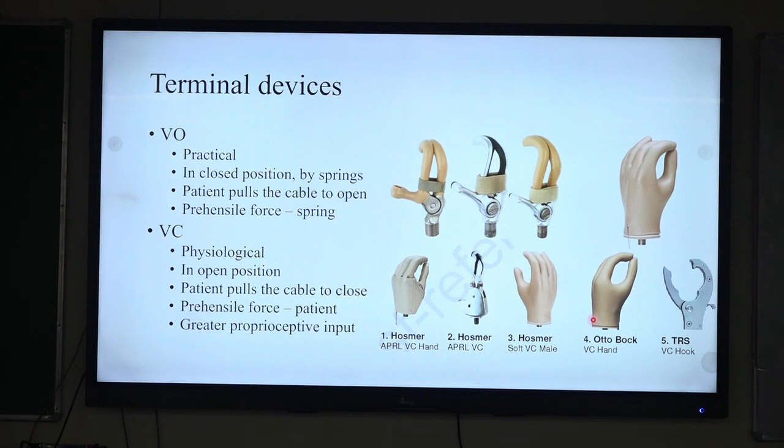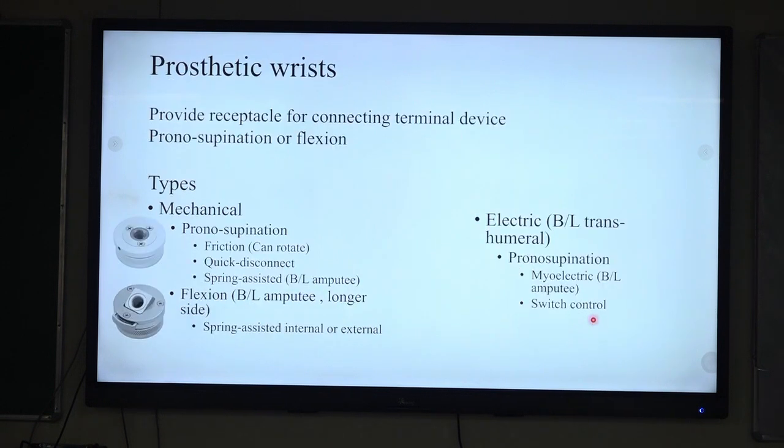They remain in the closed position by the springs, and the patient pulls the cable to open these devices, and the prehensile forces are generated with the help of springs. Whereas the voluntarily closing terminal devices are more physiological; they remain in the open position. The patient pulls the cable to close these devices, so they have greater proprioceptive input, and the prehensile forces are created by the patient itself.